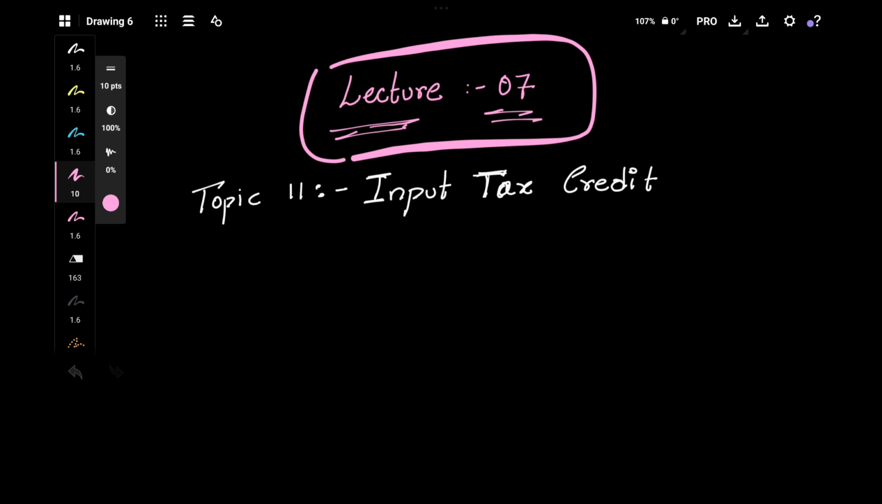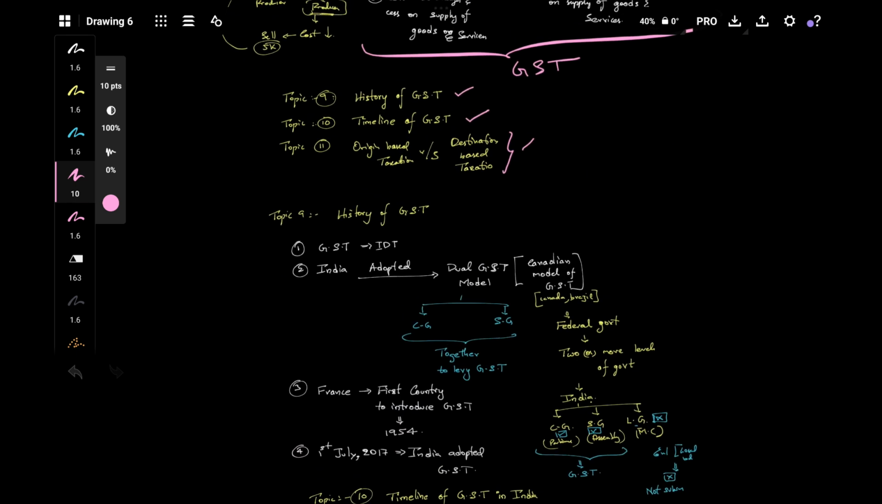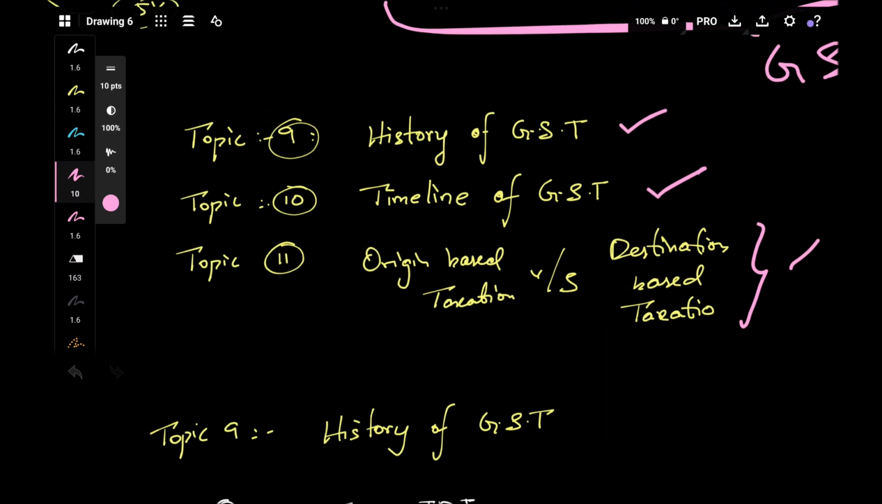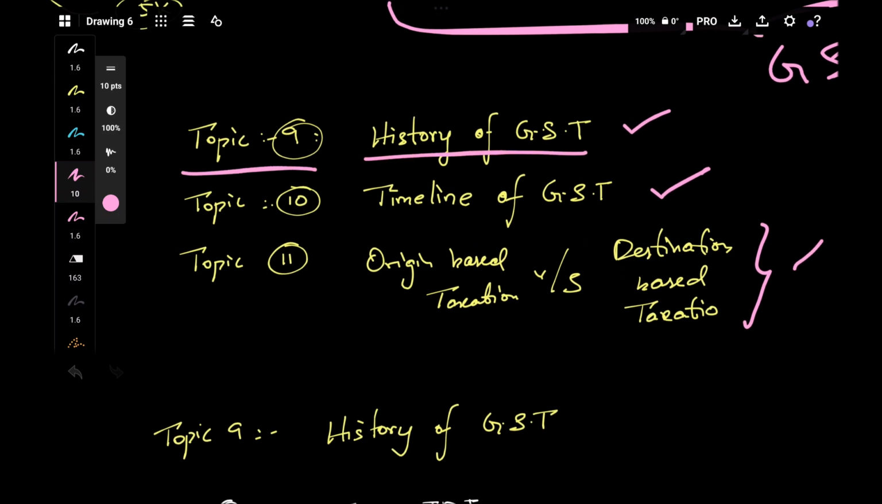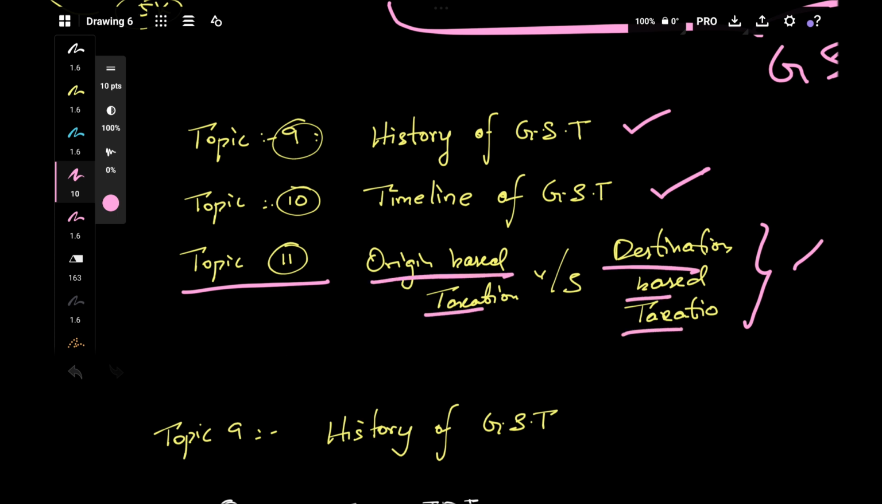In our previous class we discussed two topics. What are those? Topic number 9, that is nothing but history of GST. Topic number 10, that is nothing but timeline of GST. And we have also thought that we would learn about origin based taxation and destination based taxation. They'll come a little bit later in other concepts. They'll be covered, so don't worry. So let's cancel this. It will be covered in another topic in our next class, don't worry.